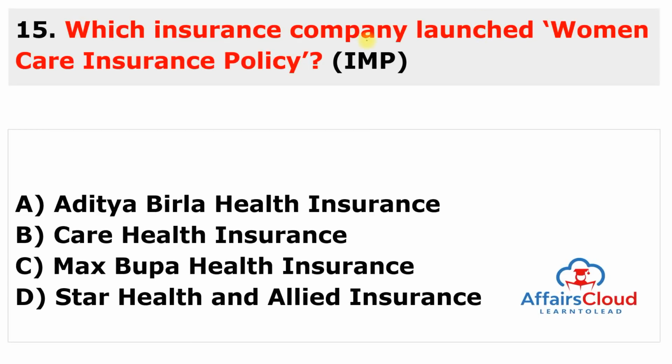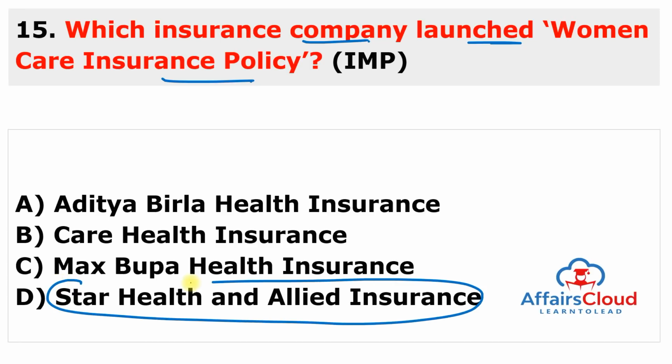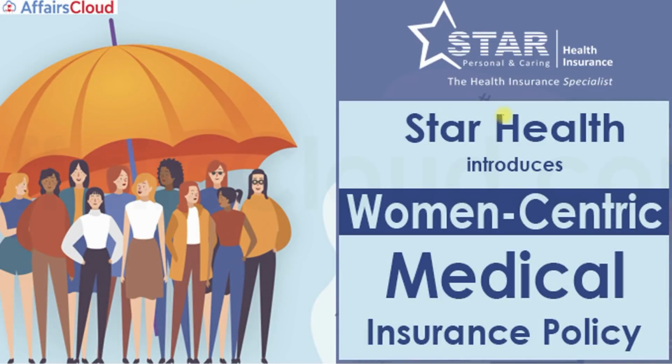Moving to the next section, it is our important question section. Here is the question. Which insurance company launched the Women Care Insurance Policy? Again, this is dedicated to International Women's Day, and this Women Care Insurance Policy is started by Star Health and Allied Insurance Company. So the answer of this question is D. This is a health insurance company, and it launched the Star Women Care Insurance Policy. It is a women-centric comprehensive health insurance specially designed to protect the healthcare needs of women at every stage of their life. So you can see here, this is the Star Health company which introduced a women-centric medical insurance policy.